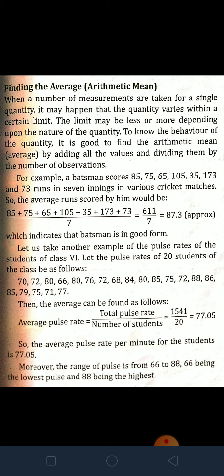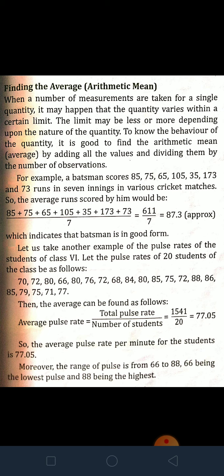For example, a batsman scores 85, 75, 65, 105, 35, 173 and 73 runs in 7 innings in various cricket matches. So, the average runs scored by him would be, how will you do it? You just add all the scores and divide by the number of scores.